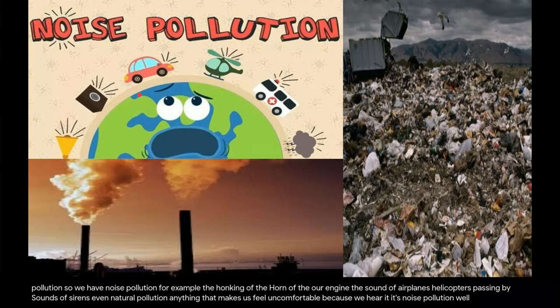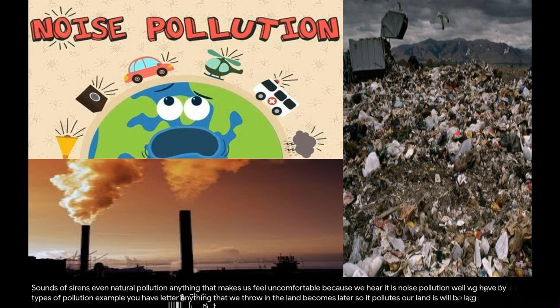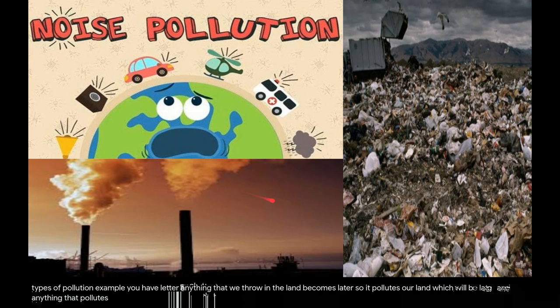Then we have other types of pollution. For example, you have litter. Anything that we throw in the land becomes litter, so it pollutes our land. This would be litter. And anything that pollutes our air is smog, right? So we have smog. So these are the most common types of pollution.